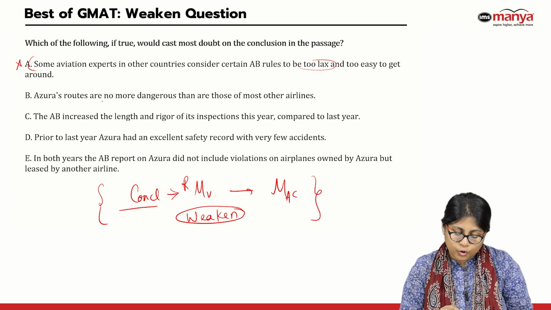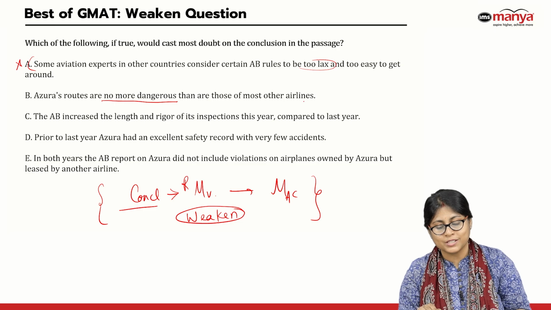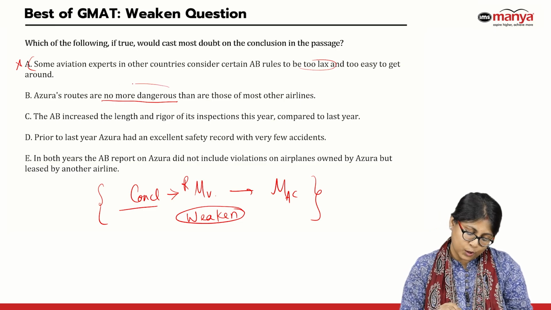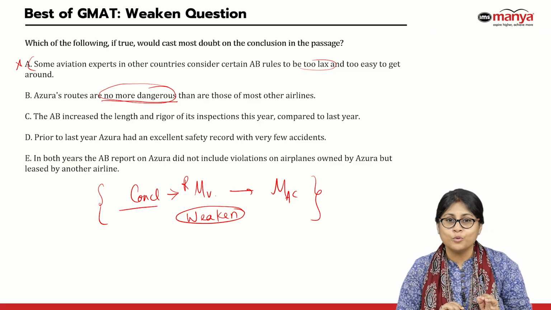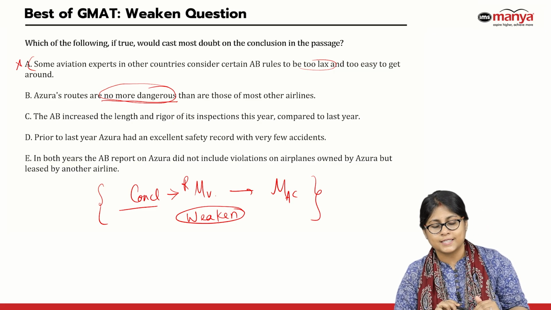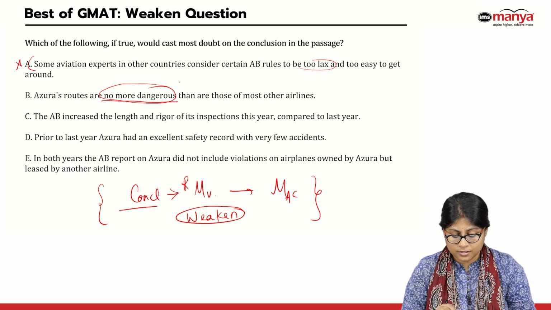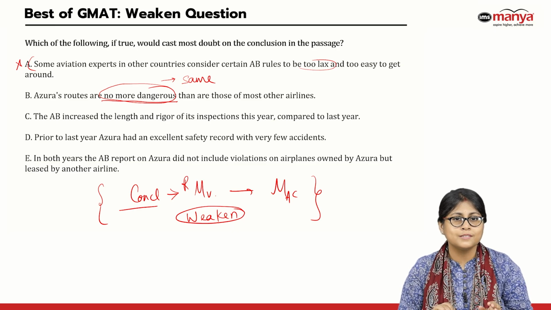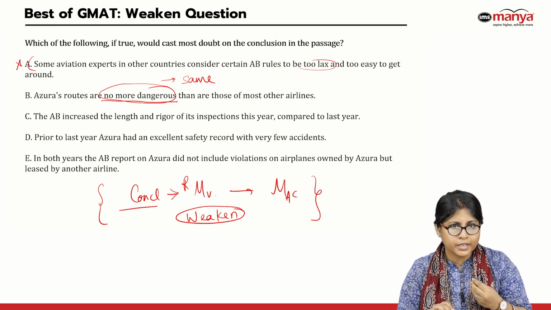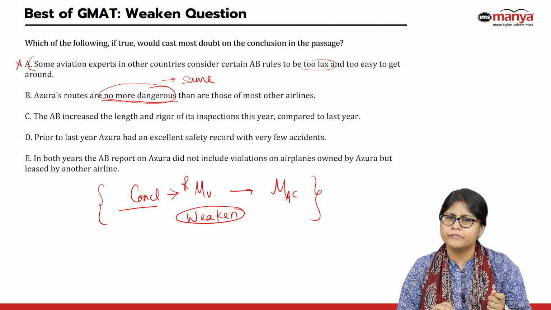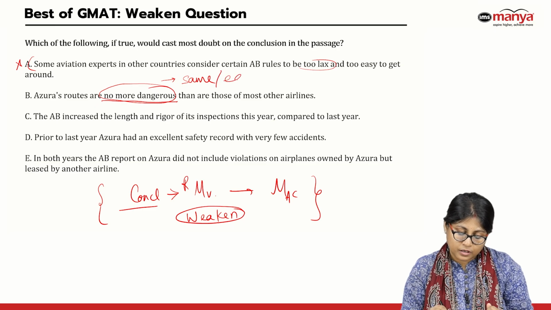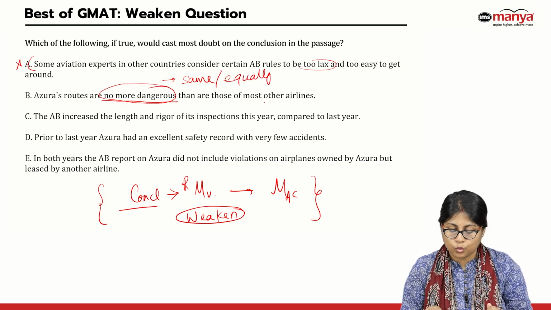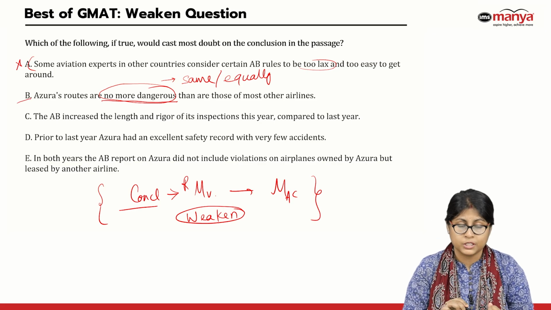Azura's routes are no more dangerous than those of most other airlines. Oh wow, what a language. No more dangerous. How do you interpret such languages? No more, no less, not increased, not decreased. It all turns out to be same. In critical reasoning questions, it's important you understand the implication of these seemingly very insignificant words. So, Azura's routes are equally dangerous as those of most other airlines. That's what option B is trying to say.